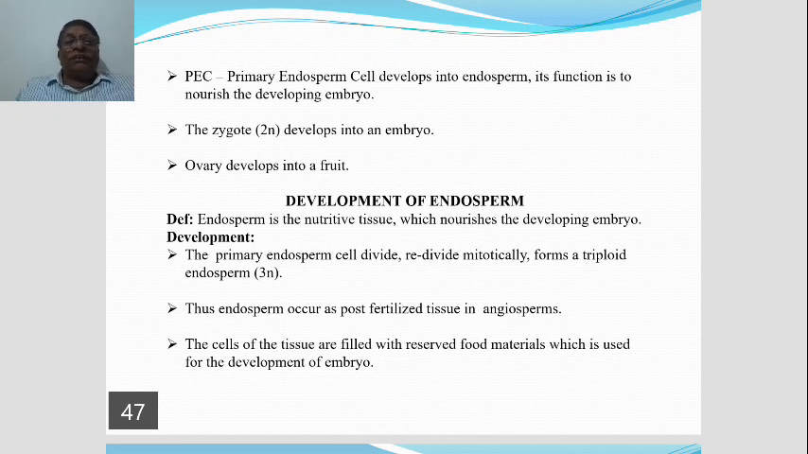Thus, endosperm occurs as a post-fertilized tissue in angiosperms. A very important NEET or CET point. So the endosperm is formed after fertilization only. That's why it is called post-fertilized tissue in angiosperms.